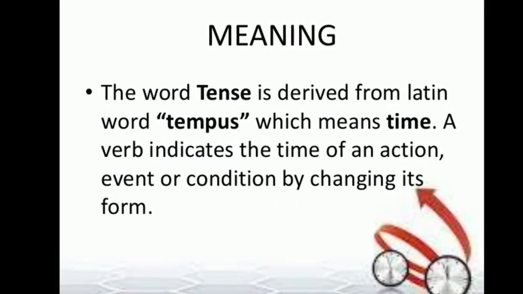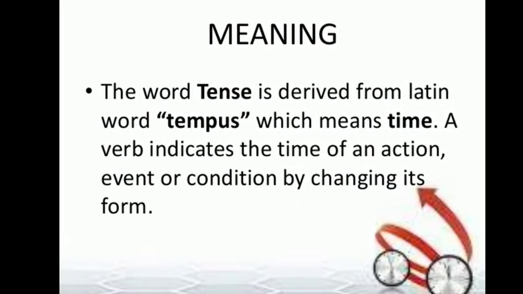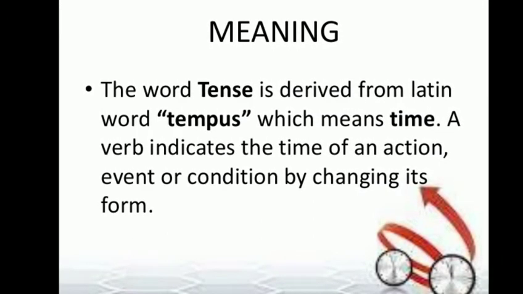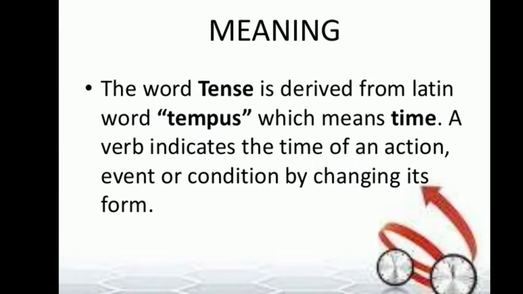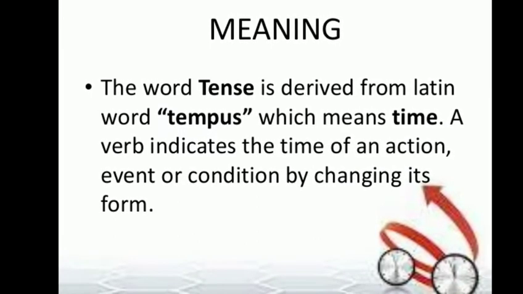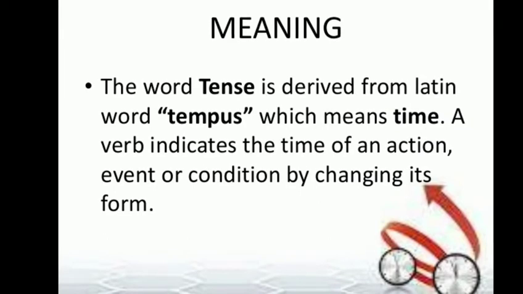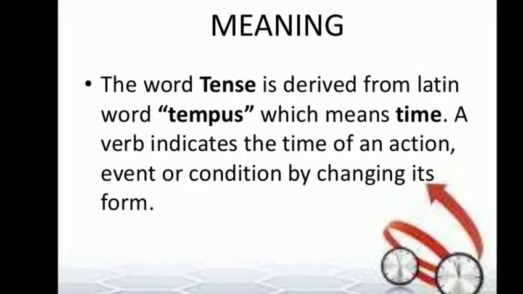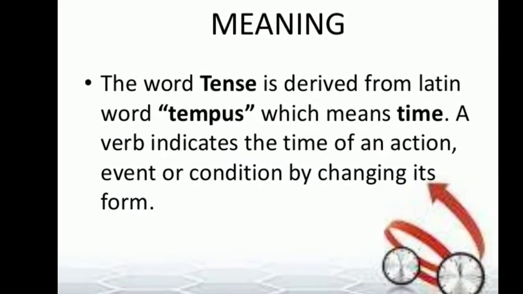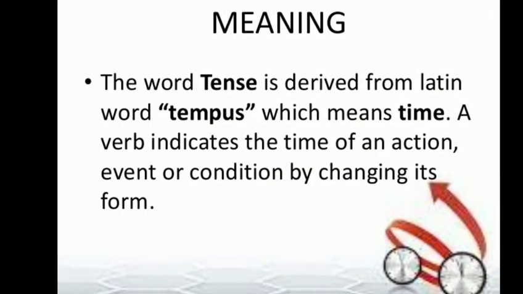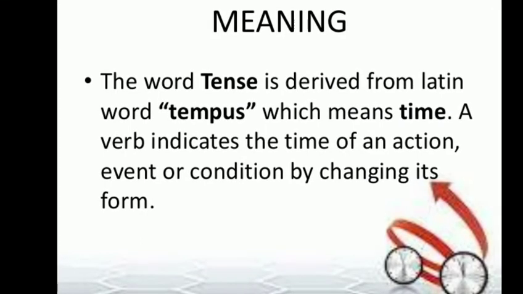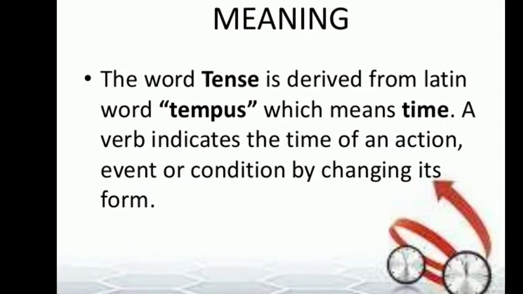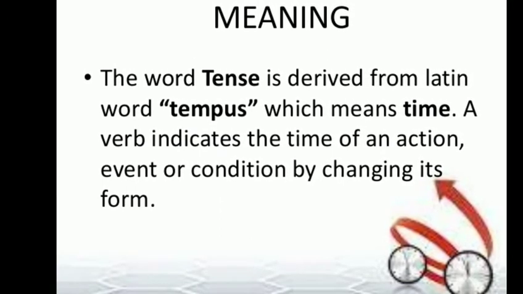Before discussing present simple tense, let us have a look at the background of the word tense. As you can see on your screen, the word tense is derived from the Latin word tempus, which means time. In English grammar, this difference in tense is shown in the form of verbs. As you know, there are 4 forms of a verb. So every form of a verb is used to show a different tense.